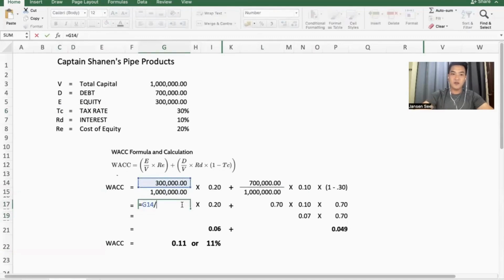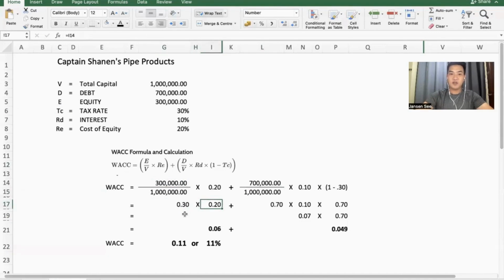So 300 divided by 1 million equals 0.30 times 20%, we will have 0.06 or 6%. Let's proceed.